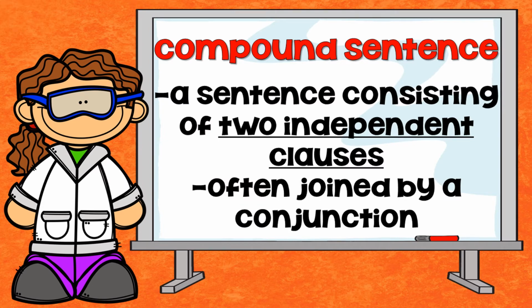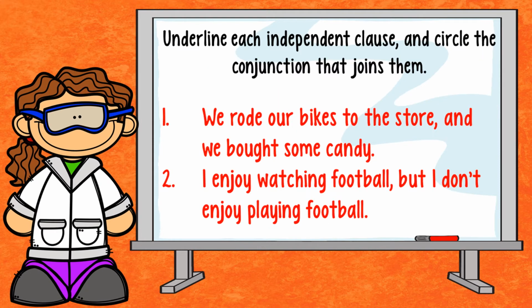How do I connect them? I'm going to connect them with what? So when we see these examples of compound sentences that are joined together with conjunctions, then I can focus in on just the separate pieces to see, is it truly a compound sentence? Because once again, a compound sentence is going to connect two independent clauses together. Meaning, if I take these different parts of a sentence, I want to ask myself, could they stand alone all by themselves? Could I look at my parents and say, hey, we rode our bikes to the store, period?